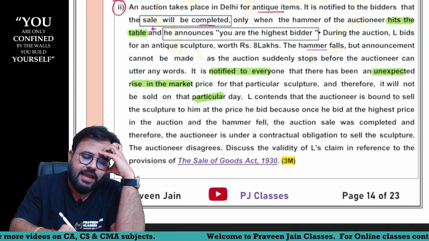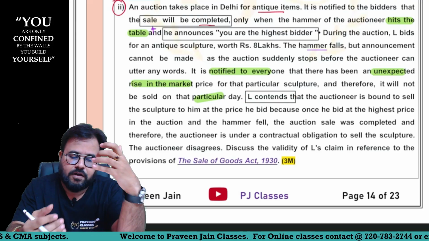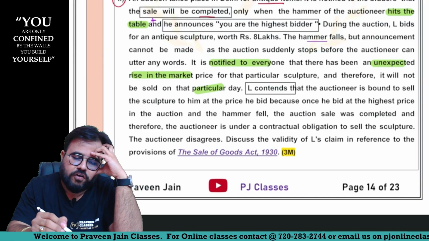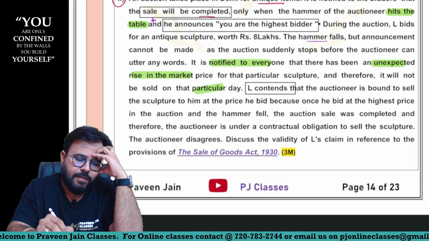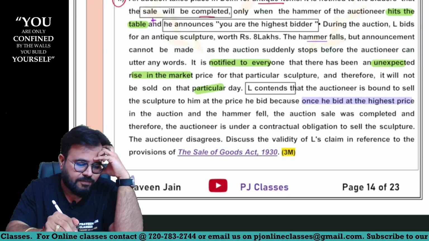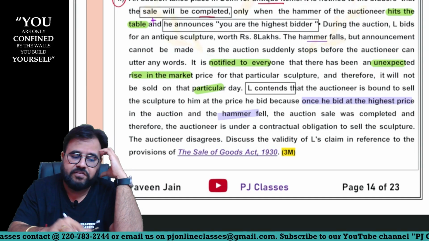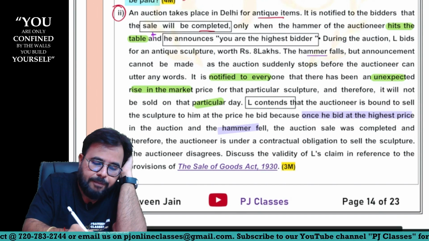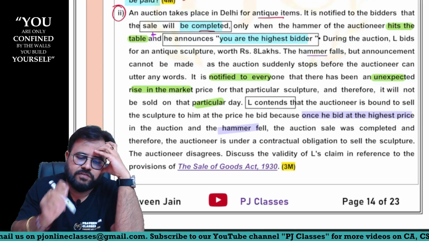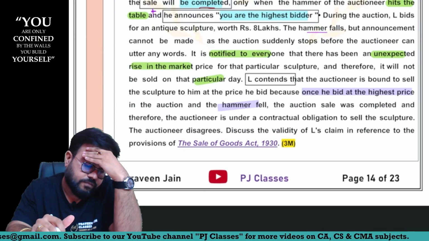Whose ego hurted? L's ego hurted, sir, because he was the one who participated in the auction, sir. So L contends that the auctioneer is bound to sell the sculpture to him at the price he bid because once he bids at the highest price in the auction, the hammer fell, the auction sale was completed. Which is no, I told you, auction sale will happen when 2 things are there, sir. One, he hits the hammer, plus he should utter with his words, you are the highest bidder, sir.